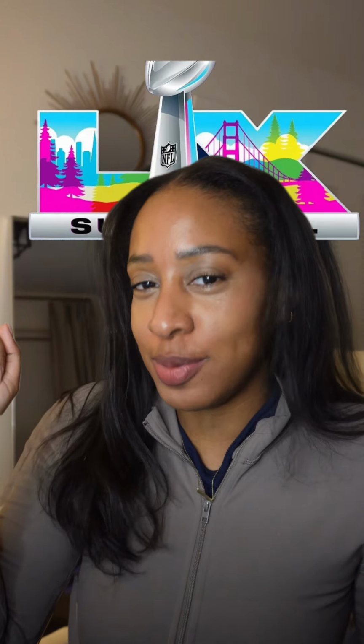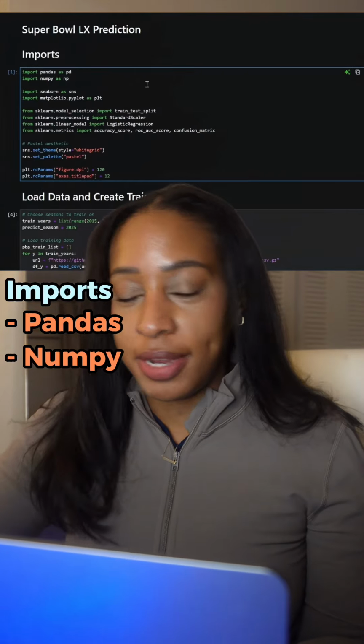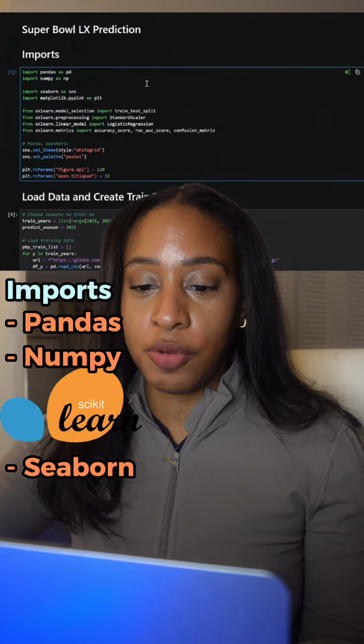I know who's winning the 2026 Super Bowl. Just kidding. But I know how to make a model to predict who's gonna win. First, I'm importing pandas and NumPy for all my data work. Then I'm going to import scikit-learn for machine learning and Seaborn for cute plots.